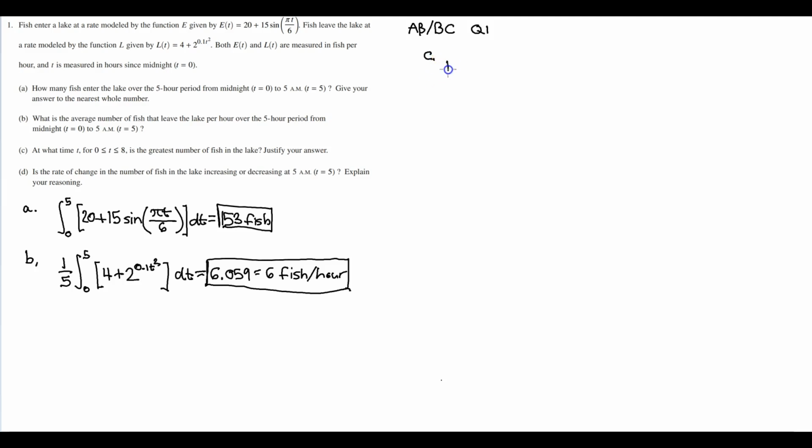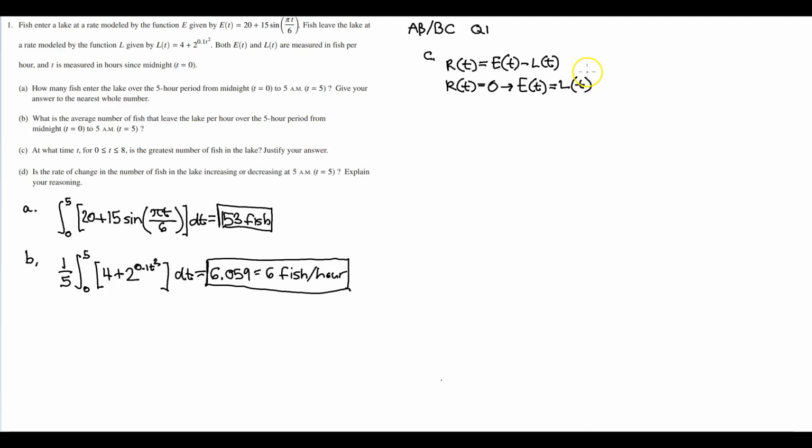We define a function R of t, the total rate of change of fish in the lake, to be E of t minus L of t. This total rate has to equal 0. That means E of t must be equal to L of t at some point t, and at that point we can see if it's the greatest number.